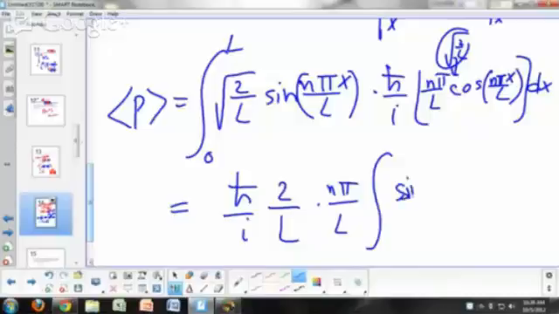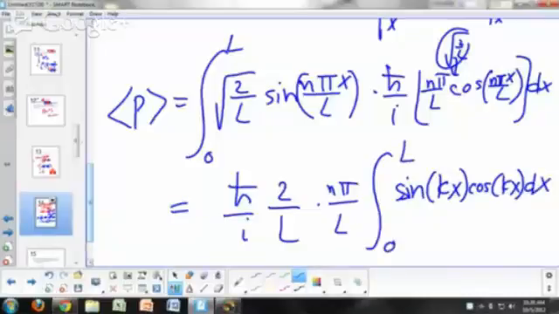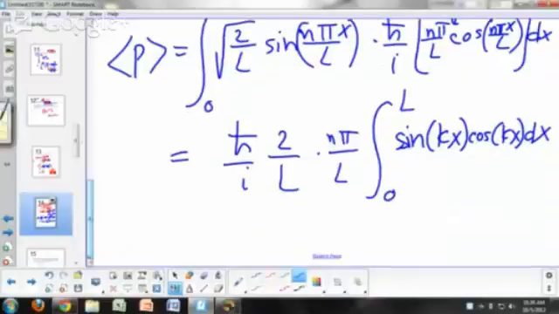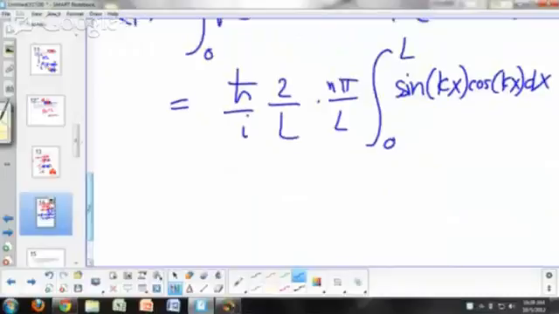Sine kx cosine kx dx from 0 to L. Okay. Remember, k is n pi over L. So what does that give me? Do you think this is going to come out 0? That should come out 0 if you integrate that.